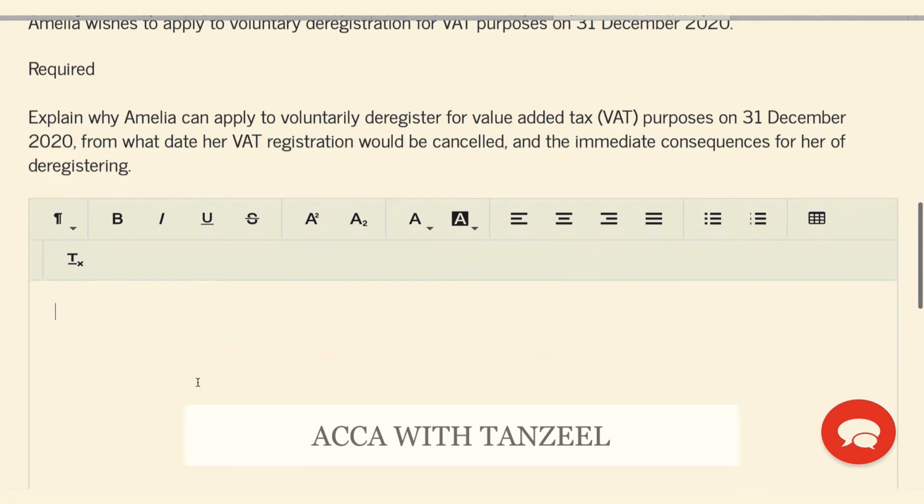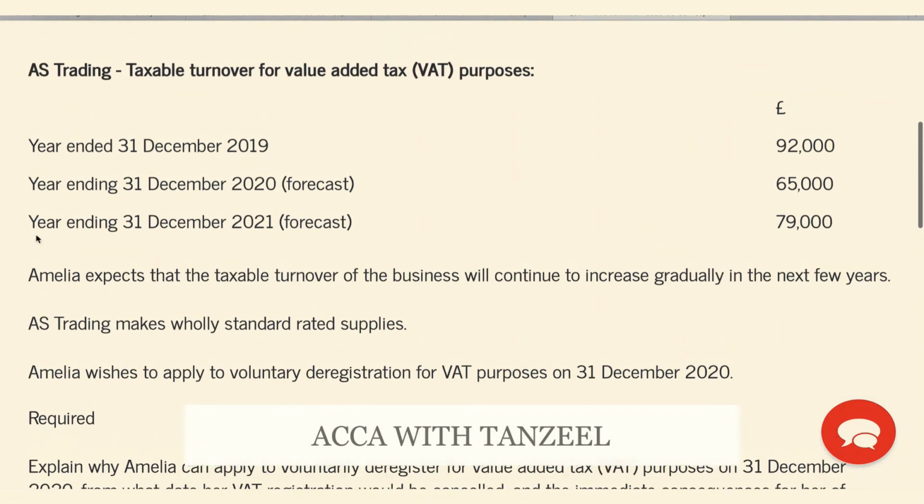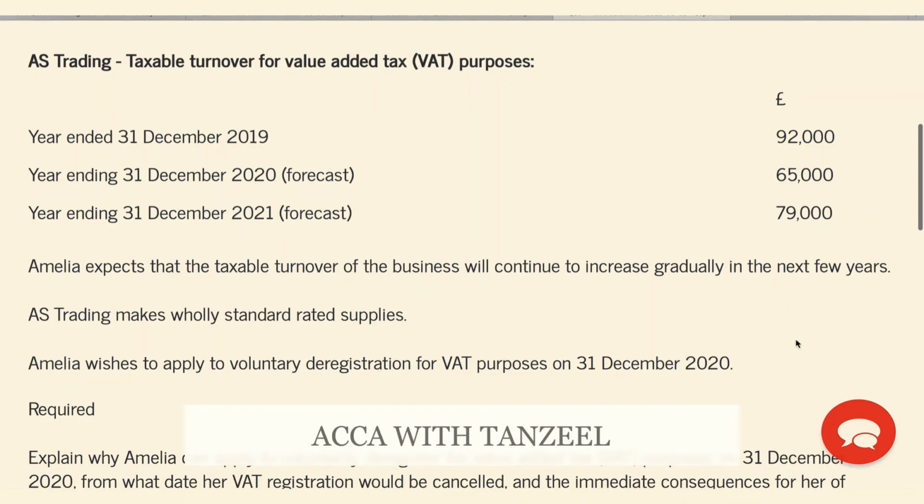Now, you are allowed to deregister for VAT if your expected taxable turnover over the next 12 months is expected to fall below 83,000. She wants to deregister on the 31st of December 20. So let's look at the next 12 months. What is her expected taxable turnover? It is forecast to be 79,000, and therefore she can voluntarily deregister for VAT on the 31st of December 20 because the next 12 months is below 83,000.